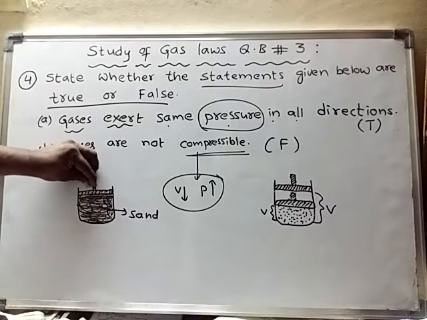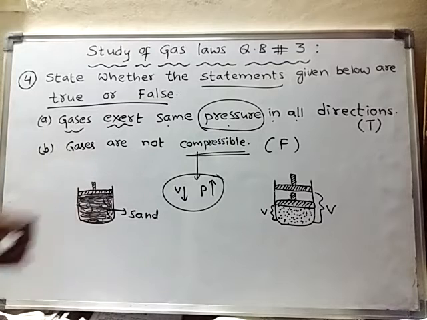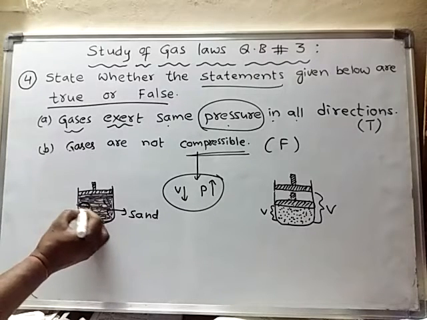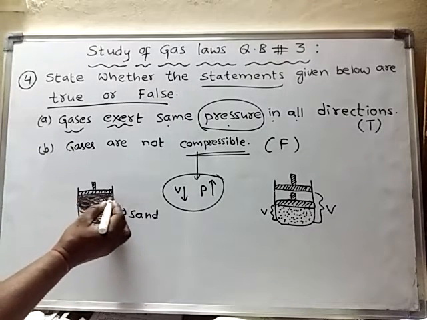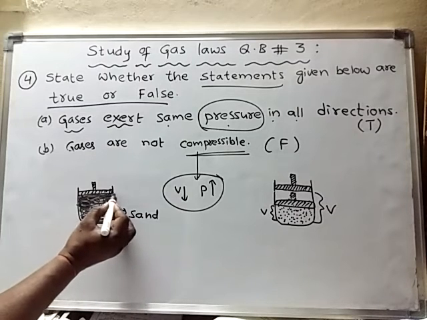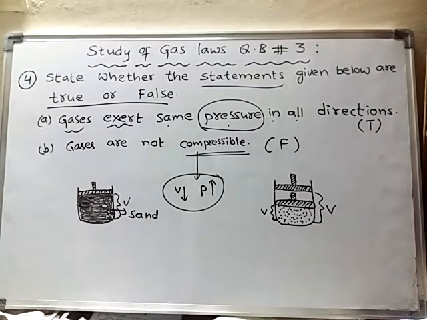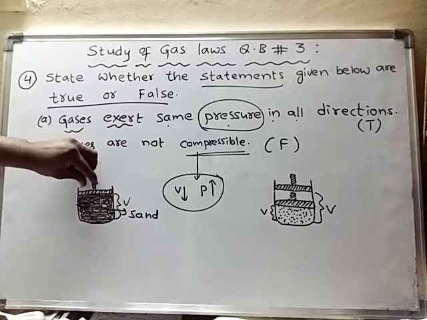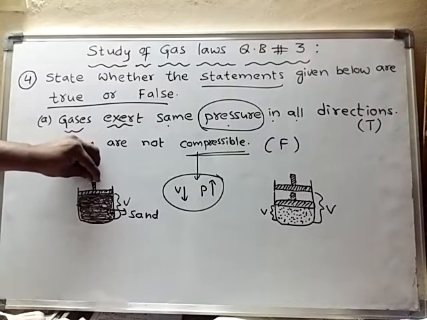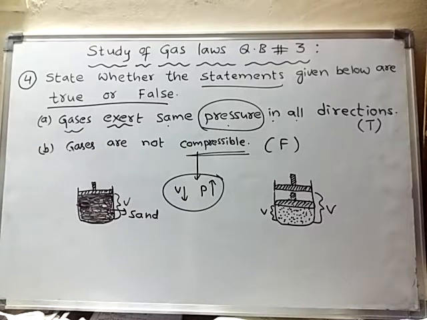If I try to push this piston inside, will it go? No, it won't go inside. Here this is the volume of the sand. Now I am trying to decrease the volume of the sand by applying pressure on that. So can I do that?